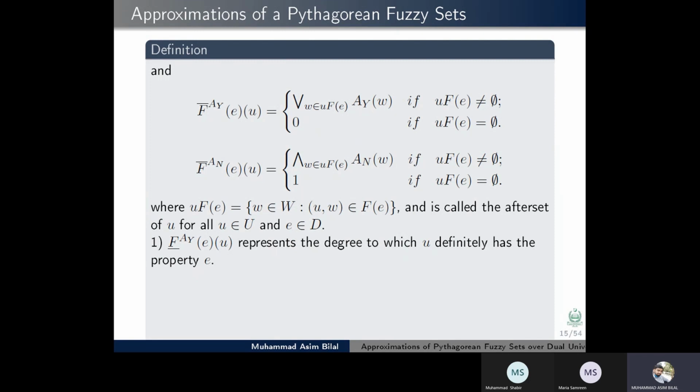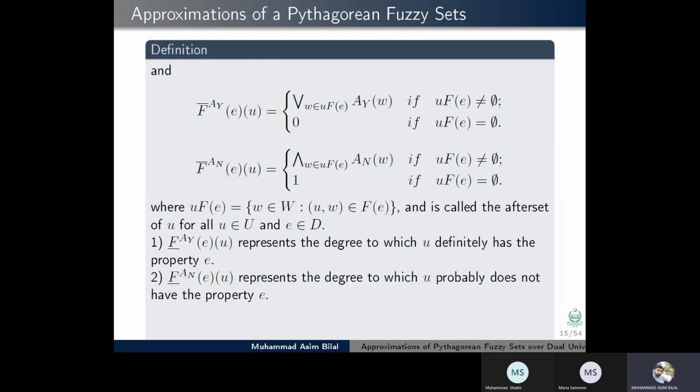Where uF(e) is equal to {w belongs to W such that (u, w) belongs to F(e)} and is called the afterset of u, for all u belongs to U and e belongs to D. The membership component of the lower approximation of A represents the degree to which u definitely has the property e. The non-membership component of the lower approximation represents the degree to which u probably does not have the property e. Similarly, the membership component of the upper approximation represents the degree to which u probably has the property e.